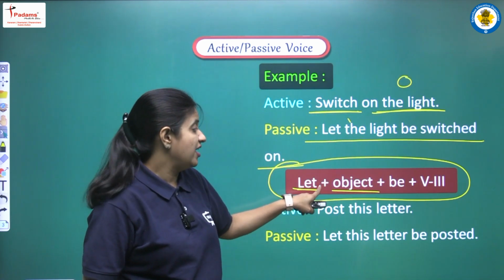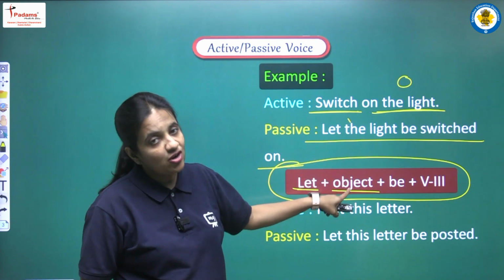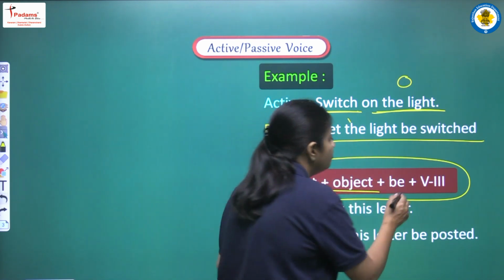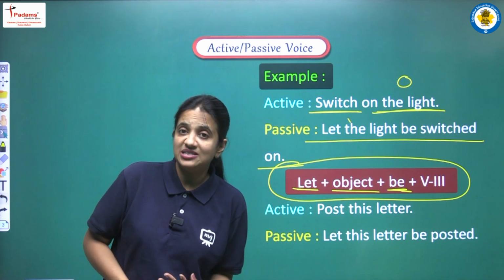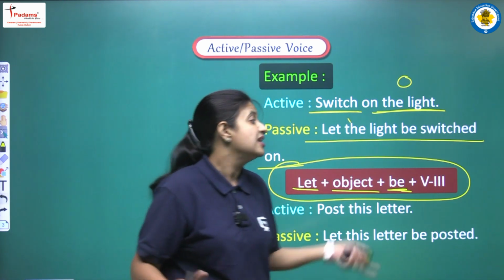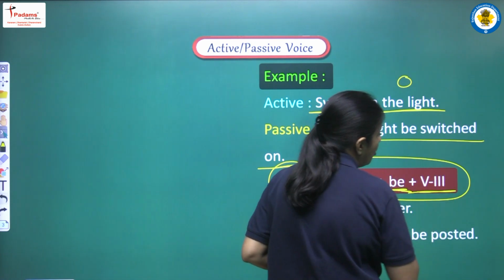So first of all we have to write let. After let, object will be there, then be will be there. So always we have to write be in the passive voice of imperative sentences, and then verb third form will be there.